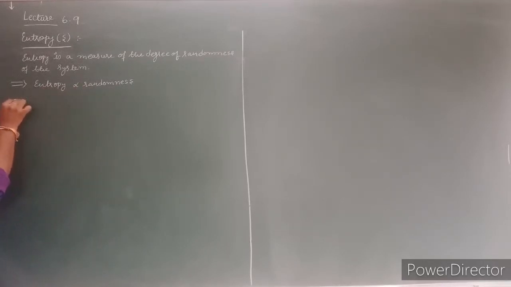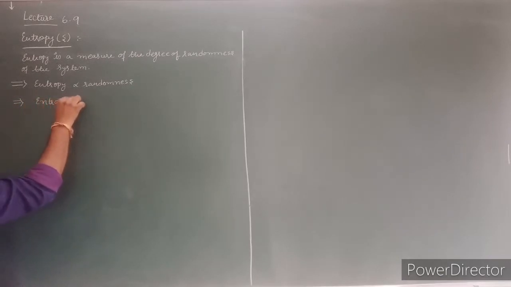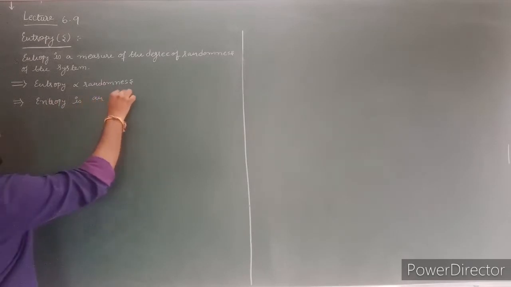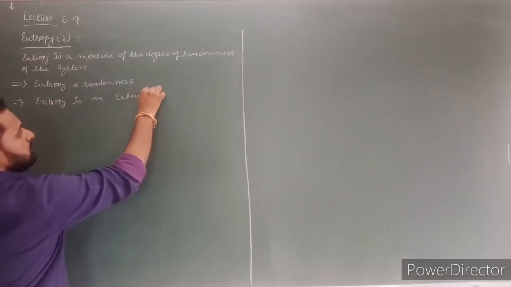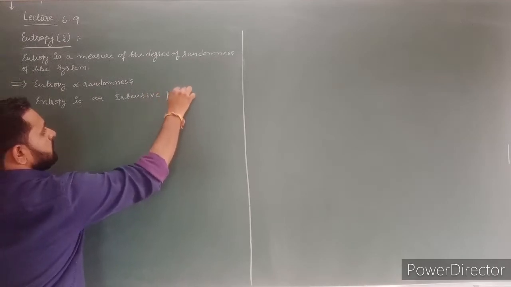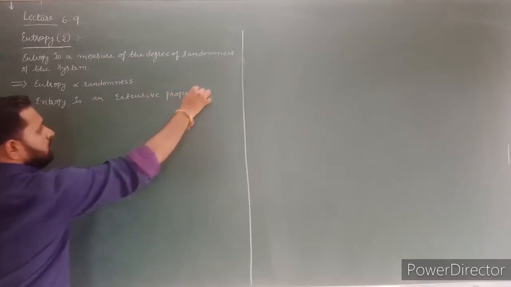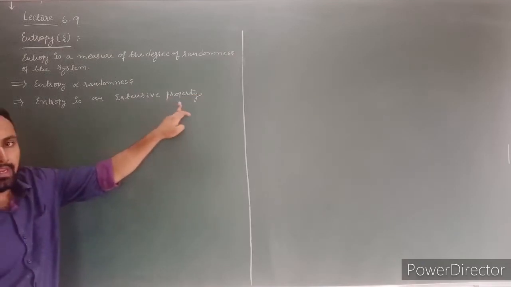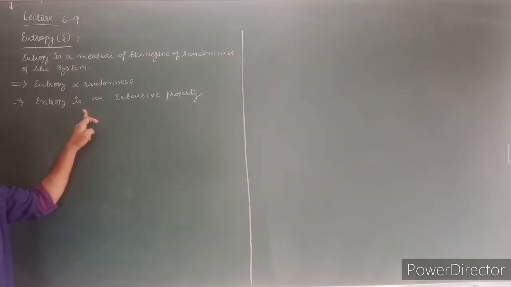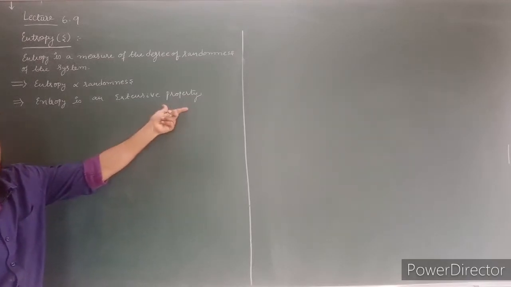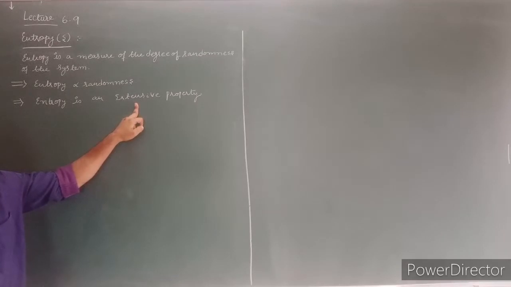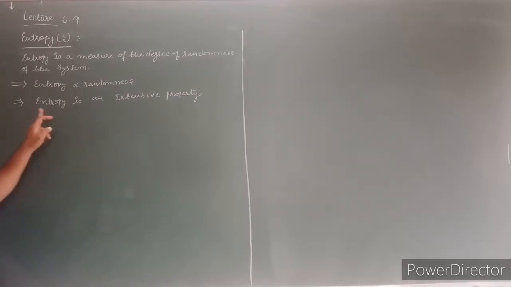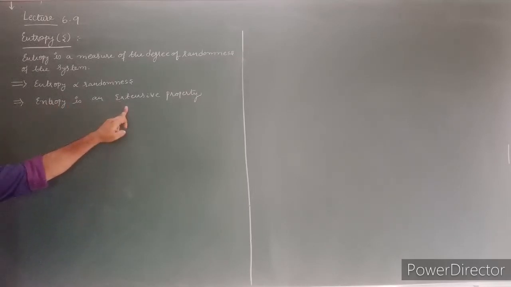The next point, entropy is an extensive property. Entropy is an extensive property means the value of entropy is dependent on the mass or size of matter. Because it is an extensive property, it depends on the mass or size of matter. That's why it is an extensive property.